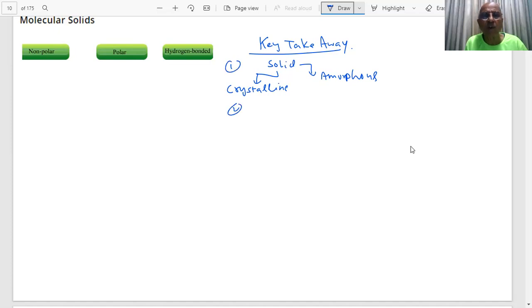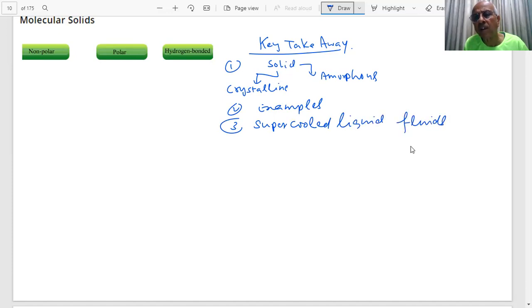Questions could be put up on what type of differences: isotropic and anisotropic, enthalpies of fusion, melting point. Then we have given you the examples, and we have told you the amorphous solids are sometimes called super cooled liquids, because they can flow. They behave like fluids. We have already told you.